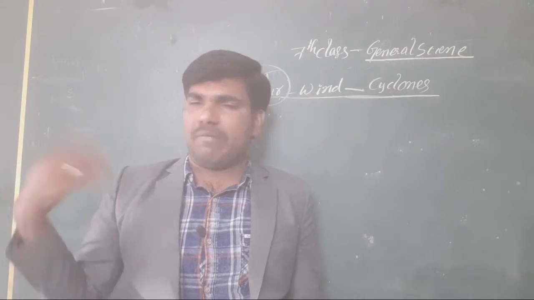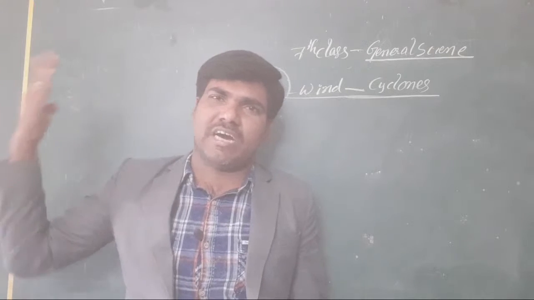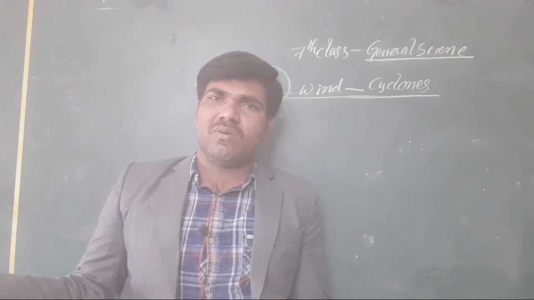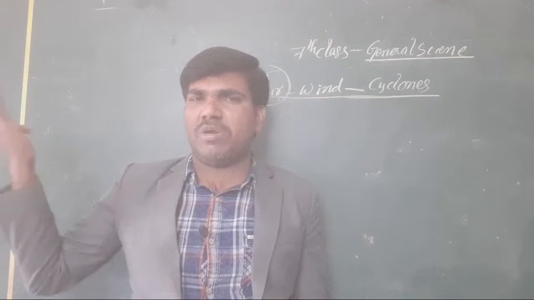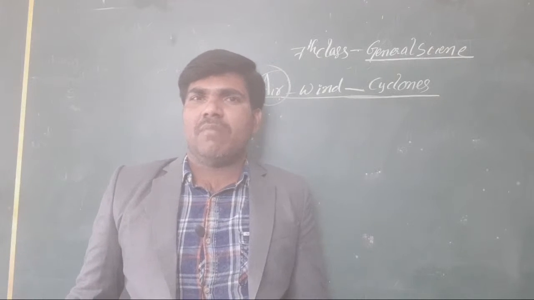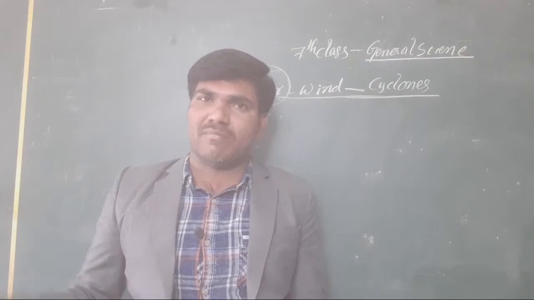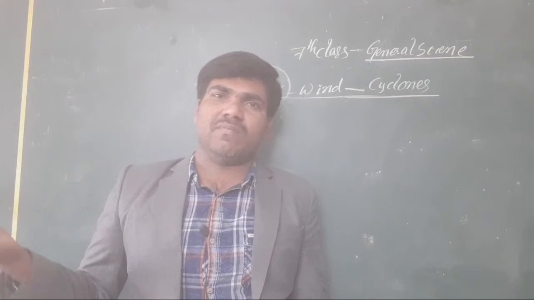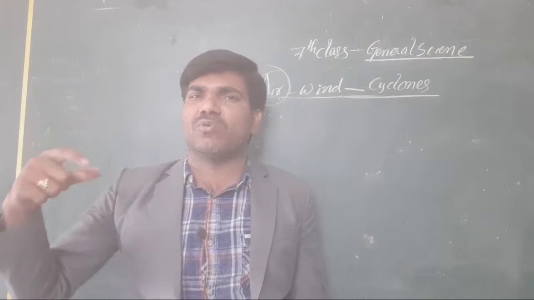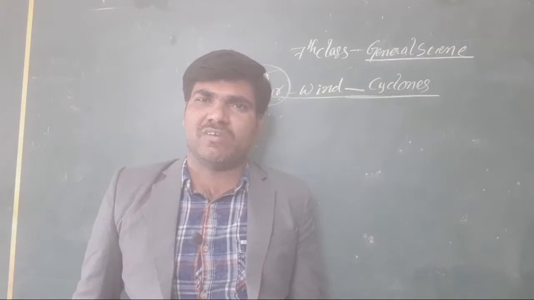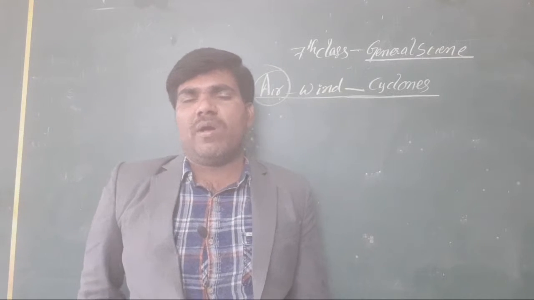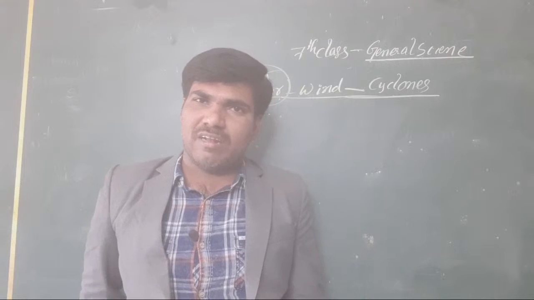You know very well: carbon dioxide, sulfur dioxide, carbon monoxide. Now, clear or not, all the students? So many gases are there. But on our earth, there is a what? Hydrogen gas is more, then after oxygen, then after carbon dioxide, like that. You know very well about these percentages. Clear or not, all of you? And as well as the nitrogen gas is also there.